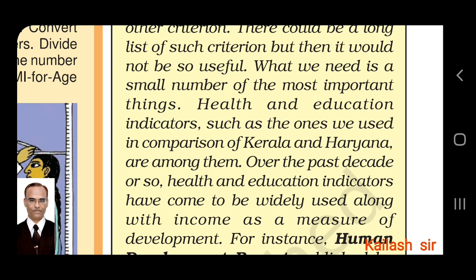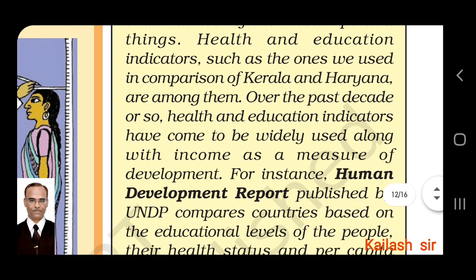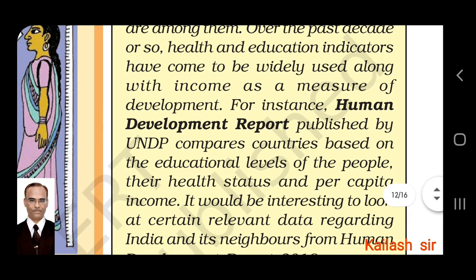Over the past decade, means 10 years or so, health and education indicators have come to be widely used along with income as a measure of development. So, for development, not only income but health and education are also important factors. For example, the Human Development Report published by UNDP, United Nations Development Programme, compares countries based on the educational levels of the people, their health status, and per capita income. So, the Human Development Report is prepared by the UNDP on these three factors.